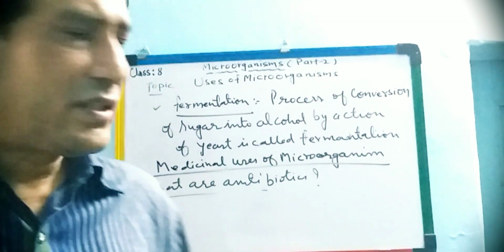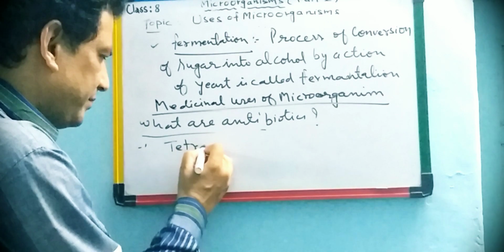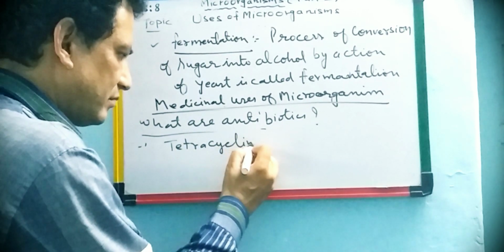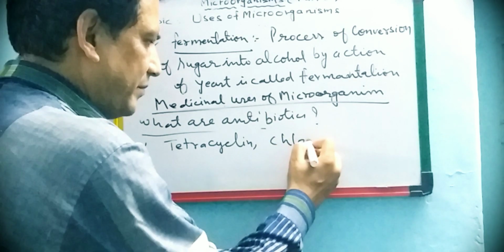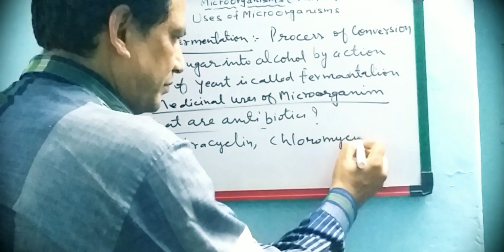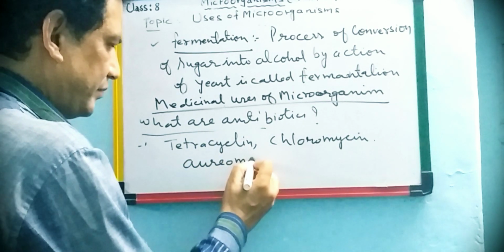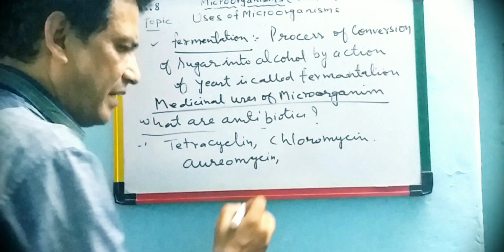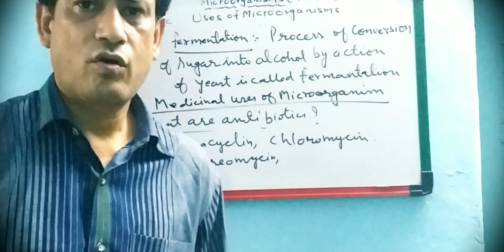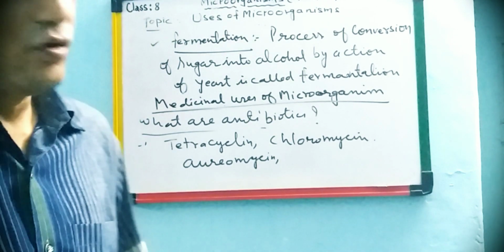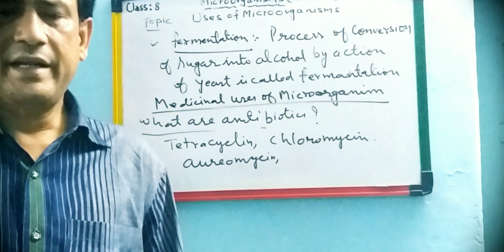Some common examples of these antibiotics are tetracycline, chloromycin, aureomycin, and a very common example nowadays, against the corona disease, they are using azithromycin. So these are some examples of antibiotics.